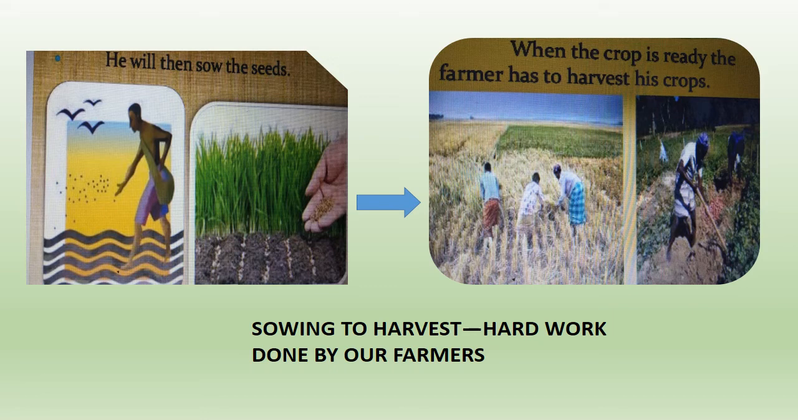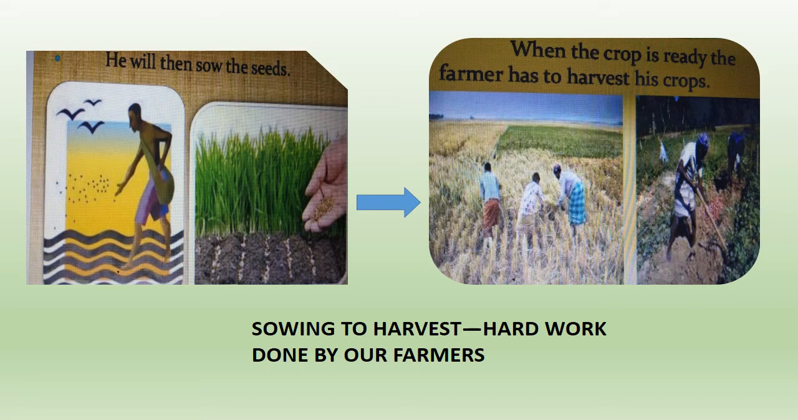Then the third process, look at the arrow from the first picture that is going to the second one. It is ready, the crop is ready for the harvesting. After he is done, he's gone through the process, that process we'll do later on.